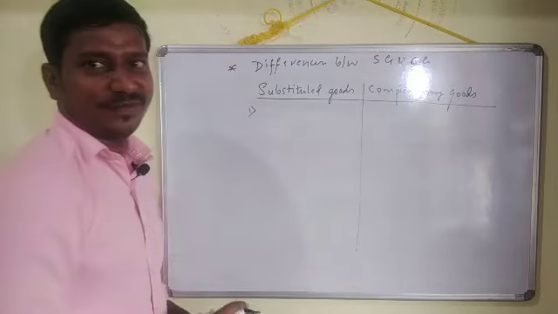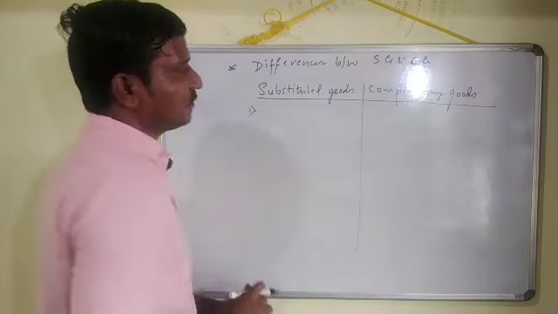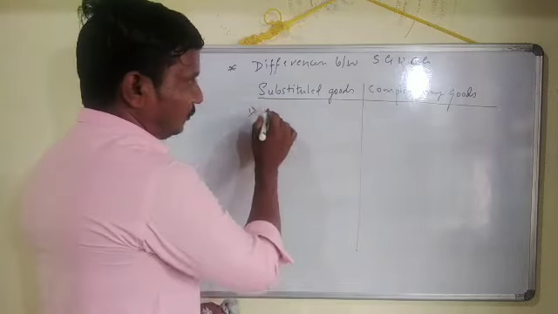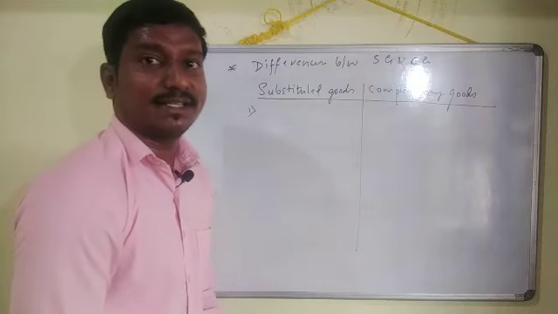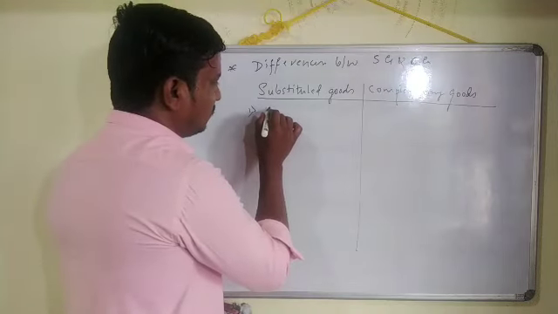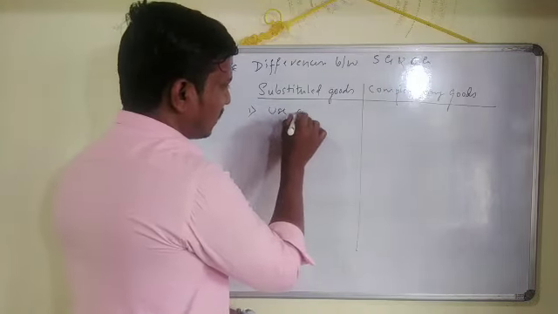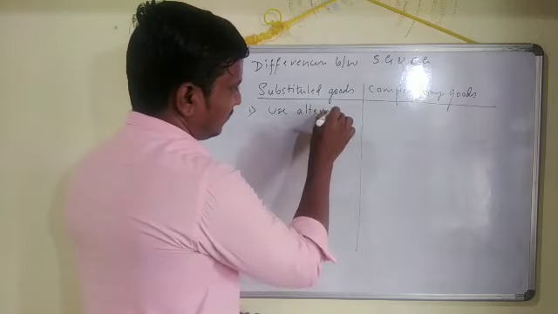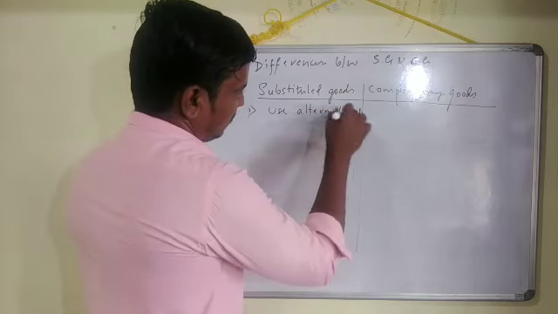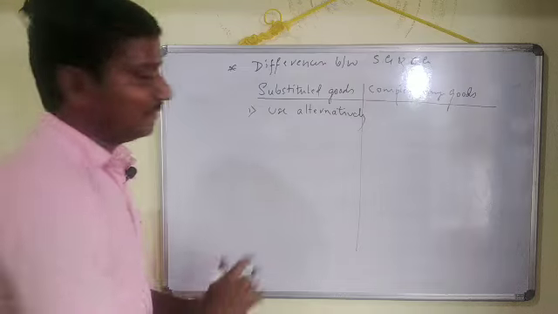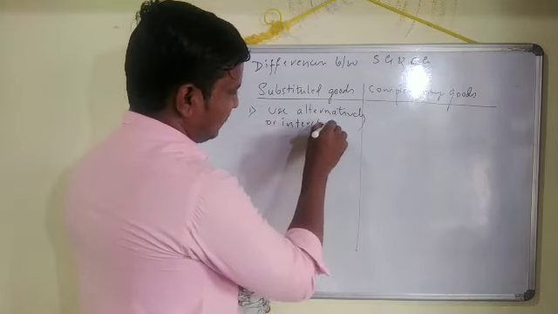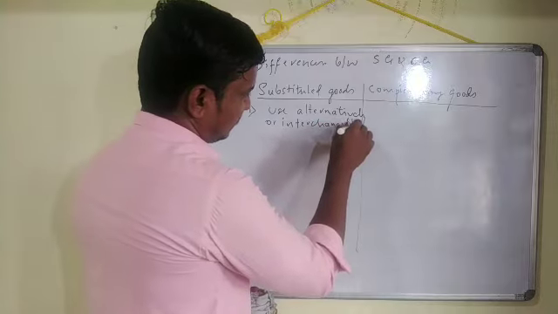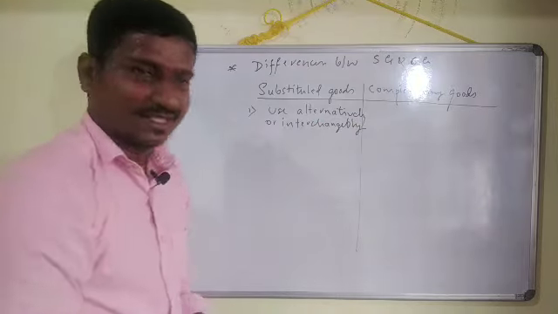Let's start from the meaning point of view. What does it say in the case of substituted goods? Substituted goods are those goods which are used alternatively or interchangeably. We use these goods alternatively, or interchangeably.